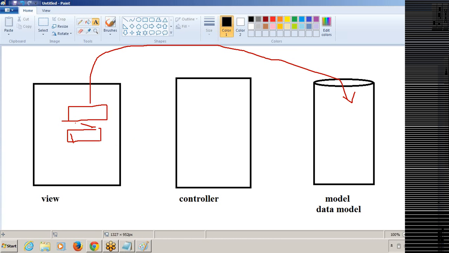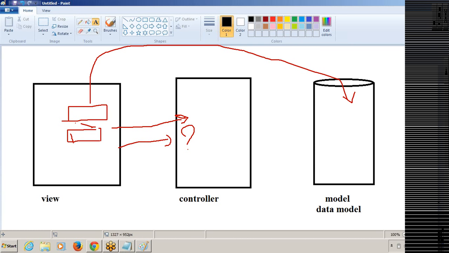So what does this controller do here? What is the duty of a controller? Simply, the controller is a mediator. The controller will accept the data from the user, or maybe from the view part, and validate the data.